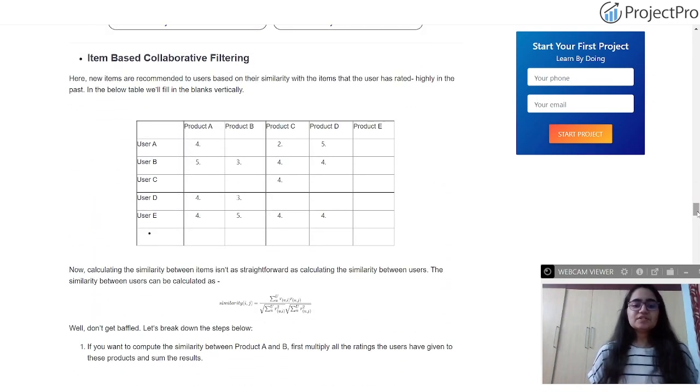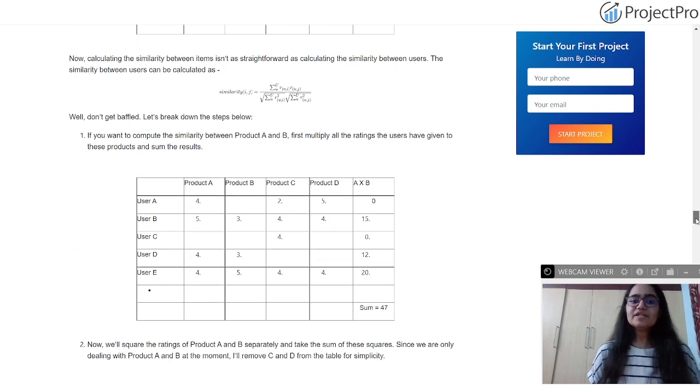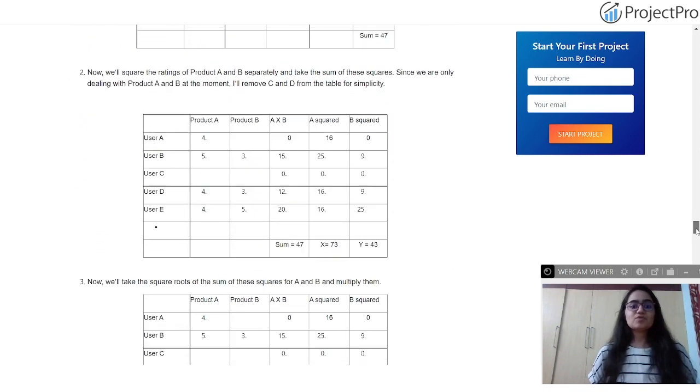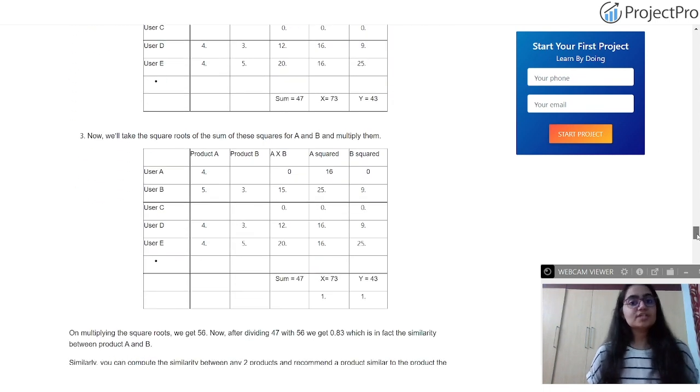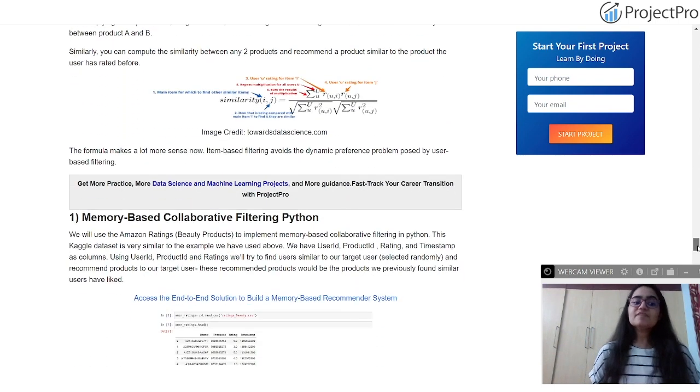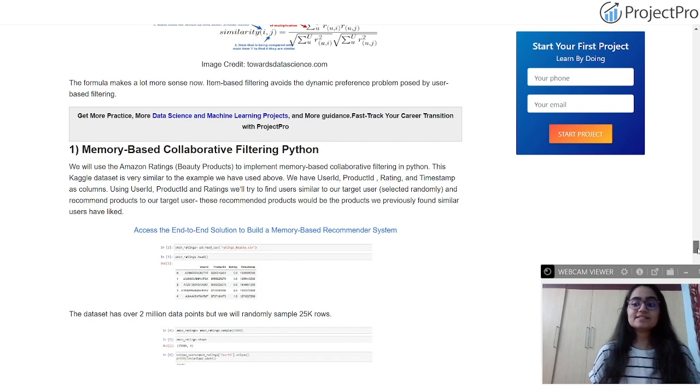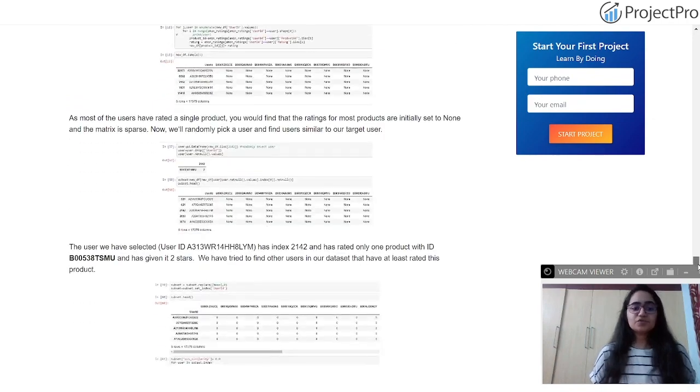As you can see here, there's a lot of maths involved. To explain everything in one video would take a lot of time. So definitely you have to have a good knowledge of matrices to understand the different similarity scores and metrics available for you to compute.